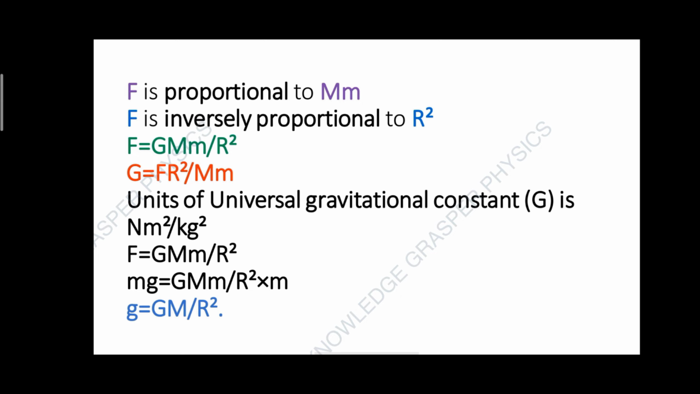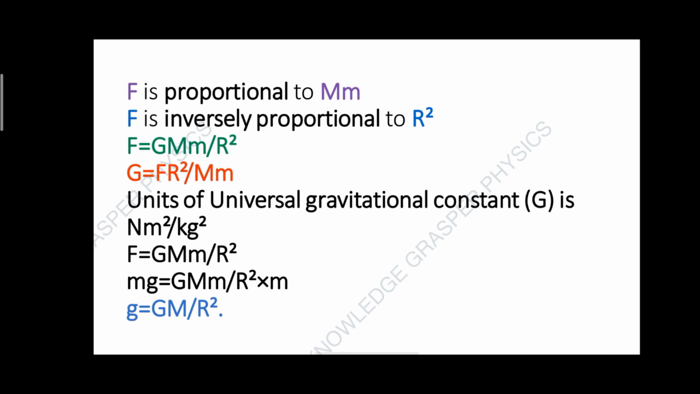So I am giving you a note. When proportionality is removed and an equal sign is placed in place of proportionality, one constant is added. So the formula will be: gravitational force equals universal gravitational constant G into the two masses divided by r square.